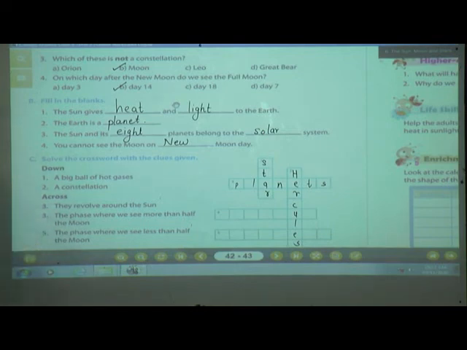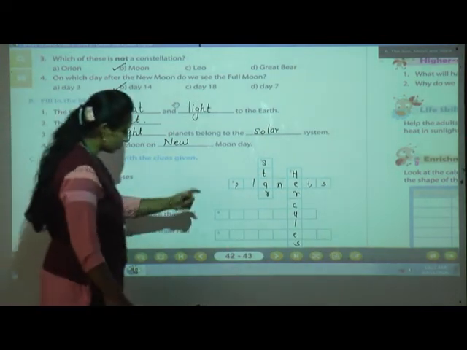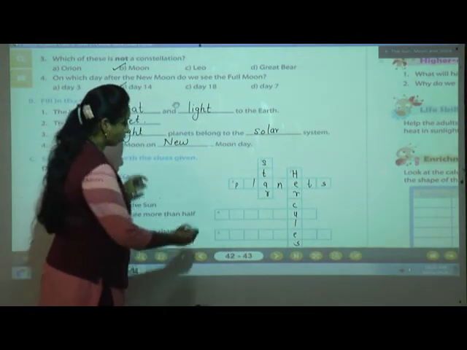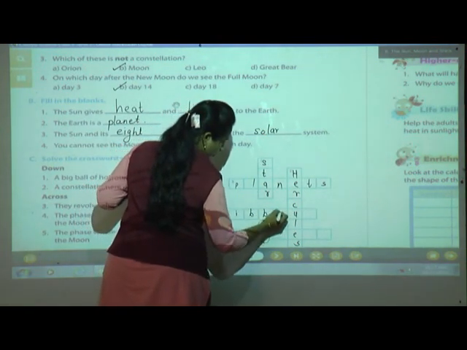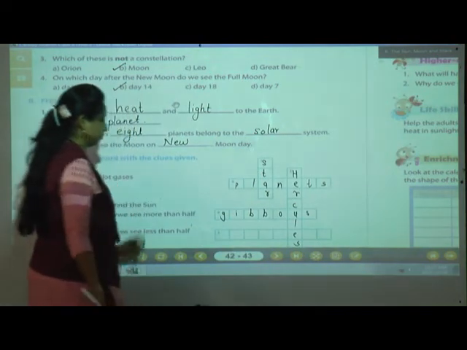The phases where we see more than half of the moon. What is it known as when we see more than half of the moon? Yes, it is a gibbous moon. So in gibbous you will come, isn't it? So write here GIBBOUS, gibbous moon.